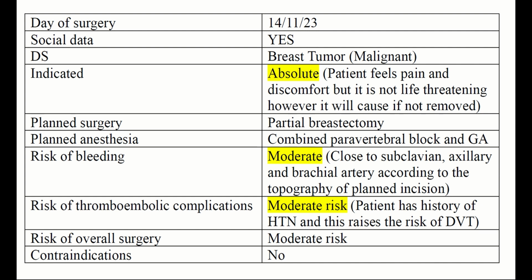The risk of bleeding for the mastectomy is moderate because we are going to operate not very close to the subclavian, axillary and brachial arteries, according to the planned incision. And the risk of thromboembolic complication is moderately raised because the patient has a history of hypertension, and this raises the risk of deep vein thrombosis. So the risk of the overall surgery is moderate and there is no contraindication.